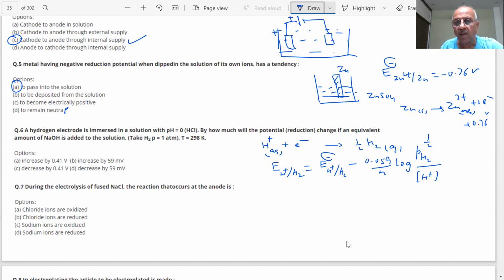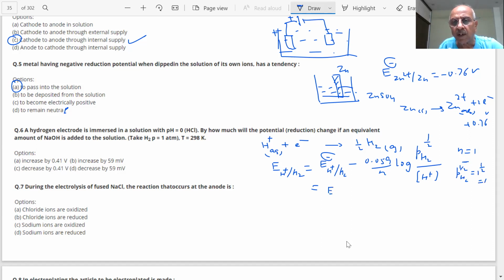Then this n is 1 in this equation, and pH2 is 1 atm, so 1 to the power 1/2 is 1.